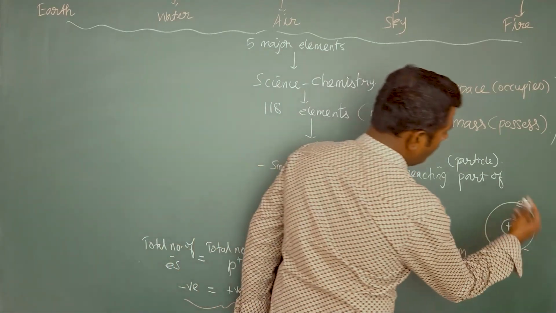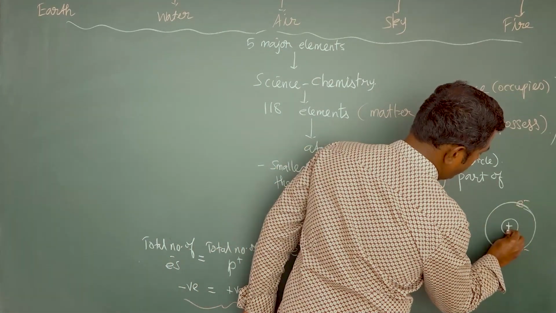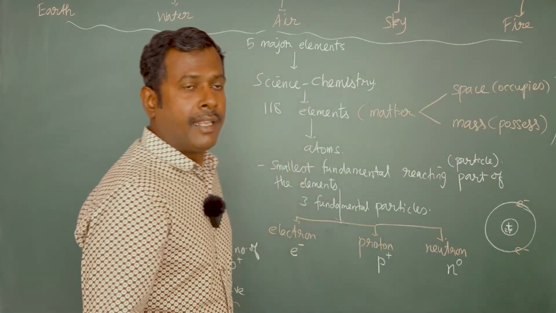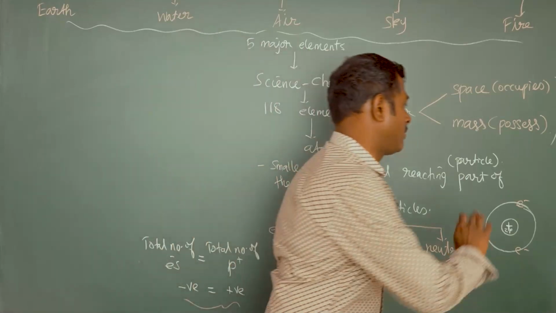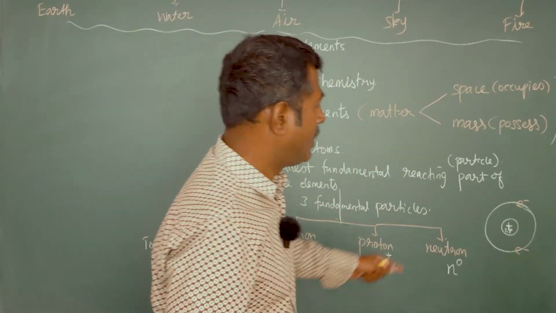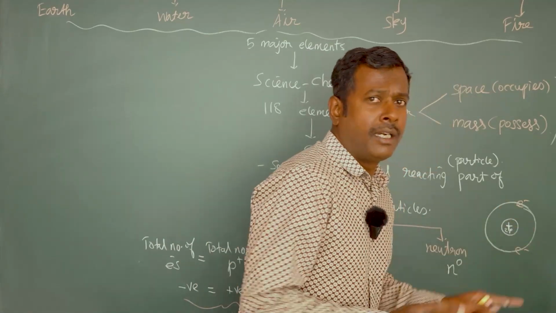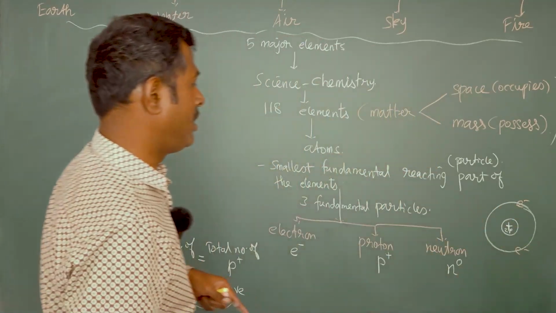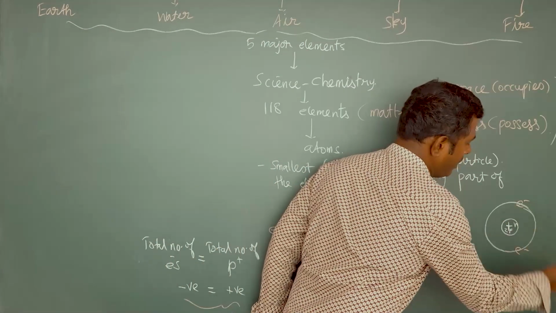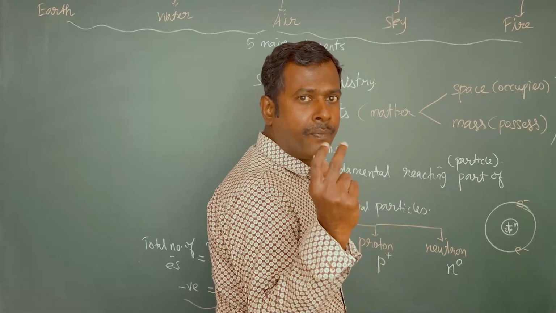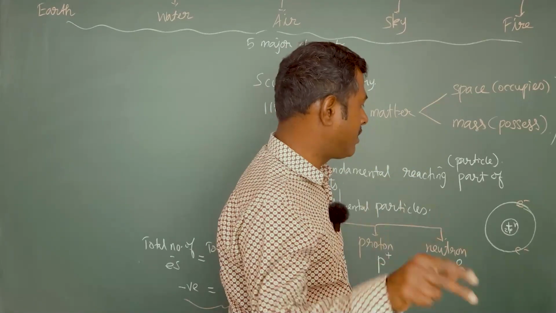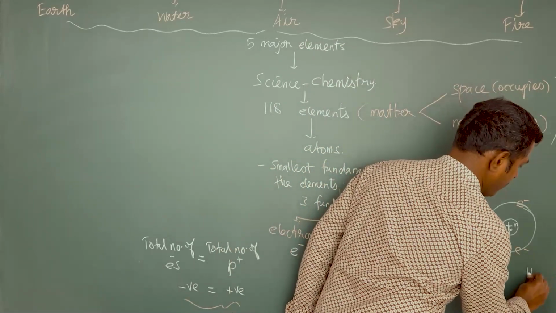For example, if an atom consists of two protons in the nucleus, then an equal number of electrons also will be around the nucleus. That's why the positive charge is exactly equal to the negative charge. Okay. So along with the protons, neutrons also will be there in the nucleus. The smallest element, the very first element which does not have a neutron, is hydrogen.